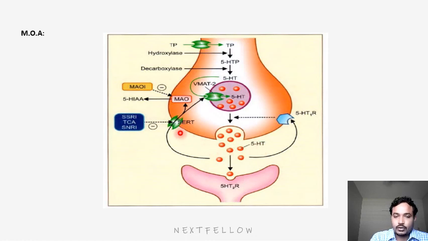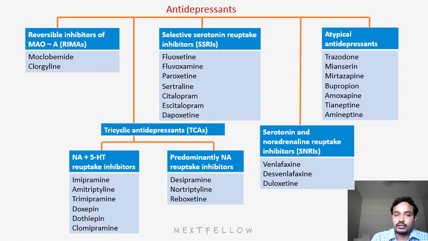The second thing is, once serotonin is taken up into the neuron, it is metabolized by the monoamine oxidase enzyme. By inhibiting this enzyme, we also enhance the availability of serotonin in the neuron, thereby it is released further into the synapse. So these are the drugs which increase the availability of serotonin in the synapse: SSRIs, TCAs, SNRIs, MAO inhibitors. What are those drugs? We will see in the following slide.